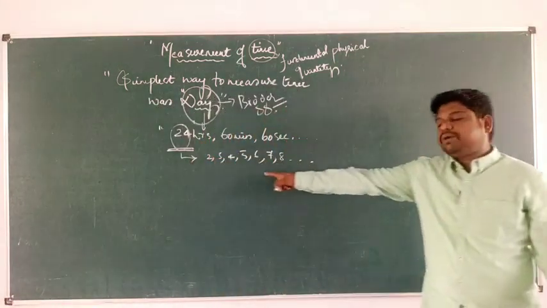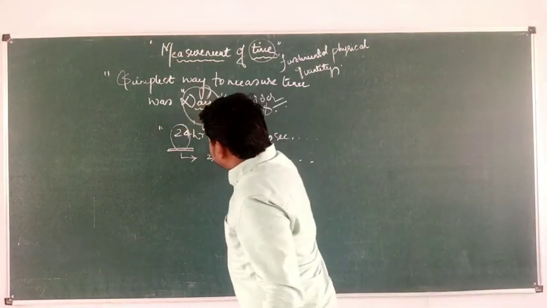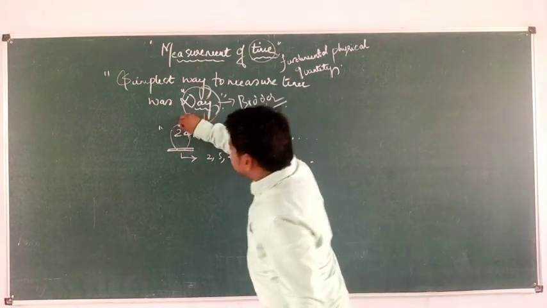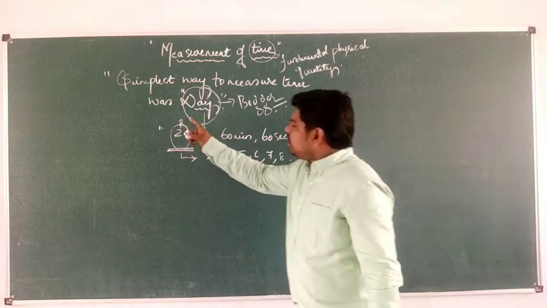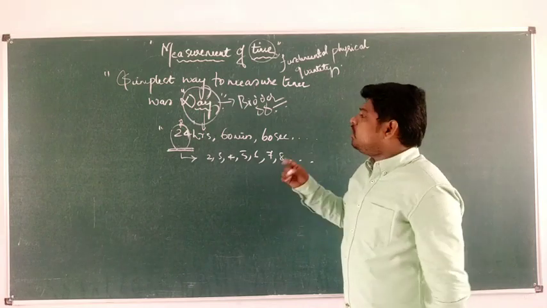So, to make the number easily divisible by all these numbers, they took the number 24 into account.